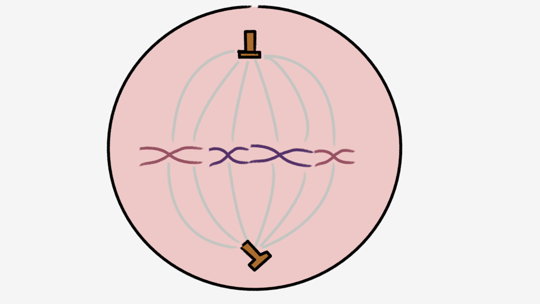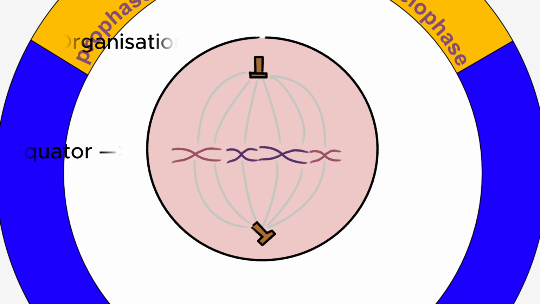Metaphase is the stage defined by perfect organization. Spindle fibers attach to the centromere of each chromosome, guiding them to align neatly along the cell's equator. This arrangement ensures that when the cell divides, each daughter cell receives an identical set of chromosomes.